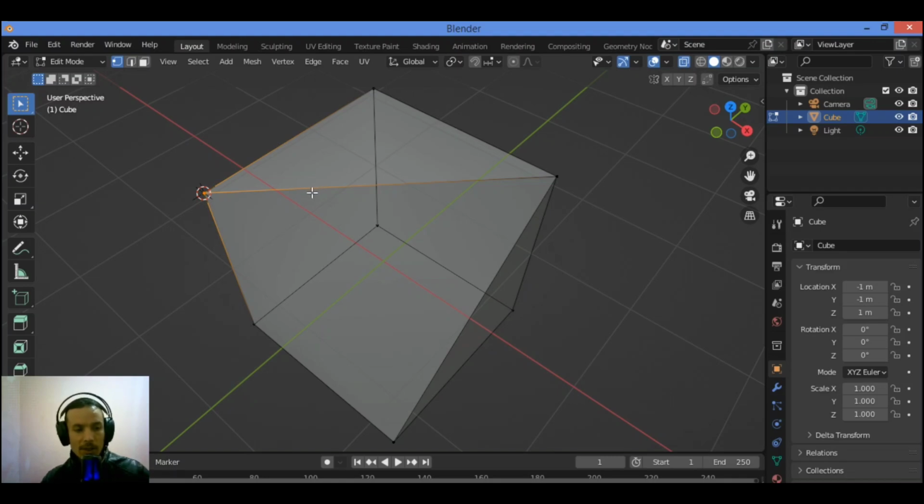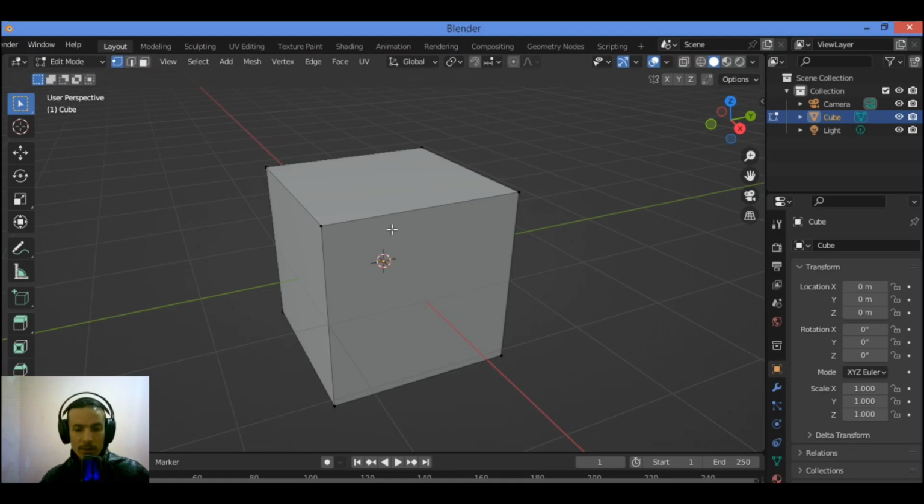And this tip can be useful, for instance, if you are using the origin as a pivot point. Let's say that you are modeling a door and you want to rotate it around the hinge. In that case, it's common to put the origin point of the object at the hinge and rotate around that point to open and close the door. The next tip is how to remove, delete, or dissolve one or more vertices.